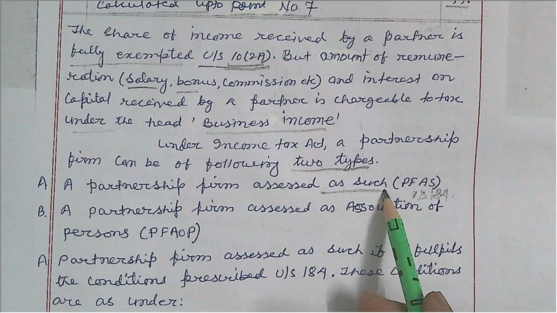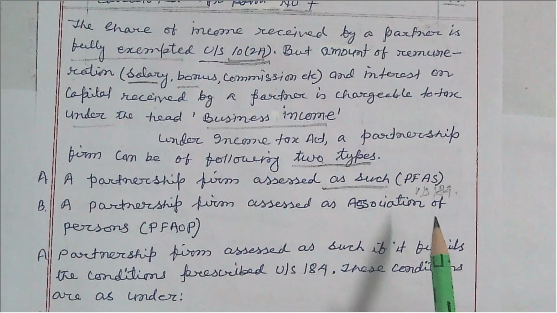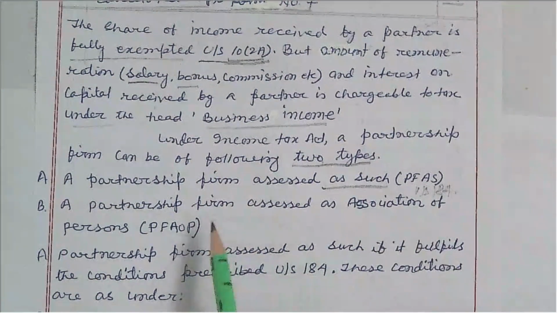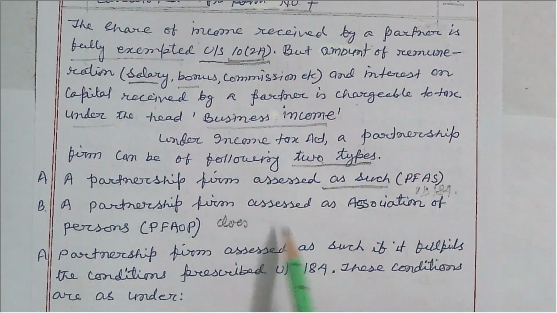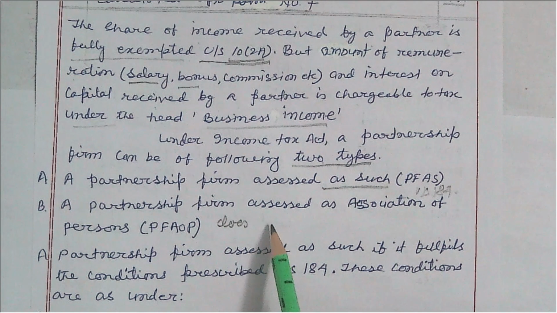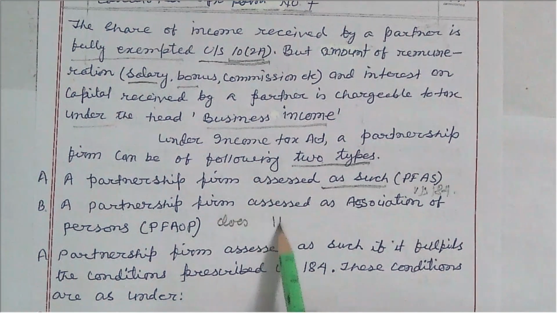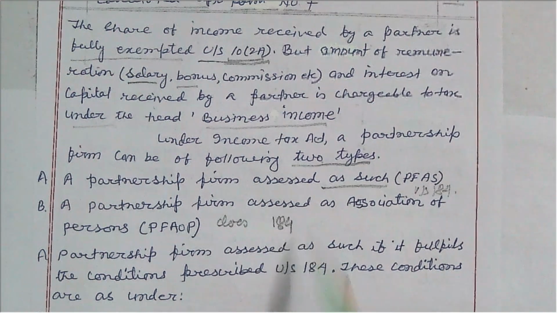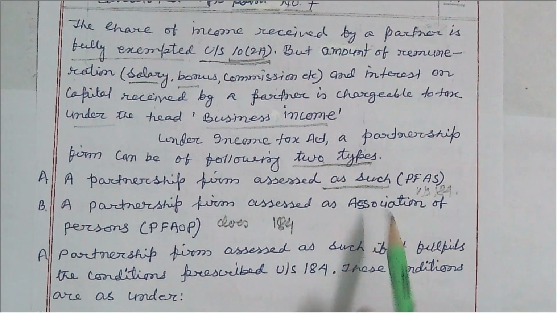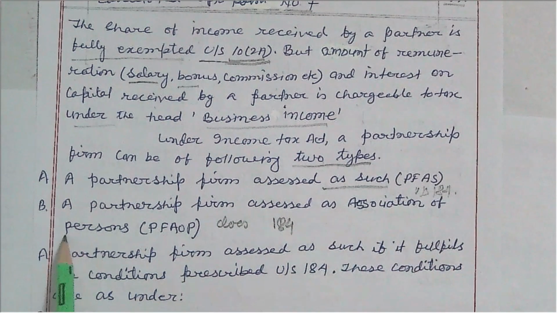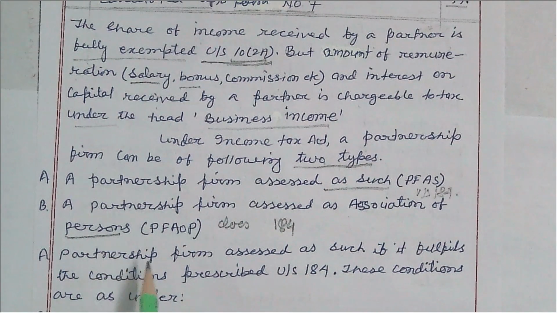The other is where the partnership firm does not fulfill the conditions prescribed by section 184; then such a partnership firm will be assessed as an association of persons, AOP.